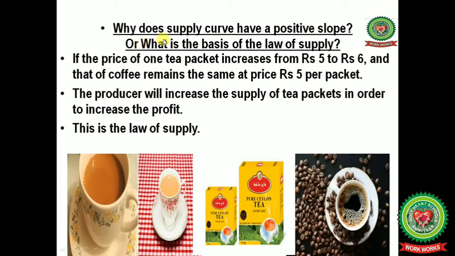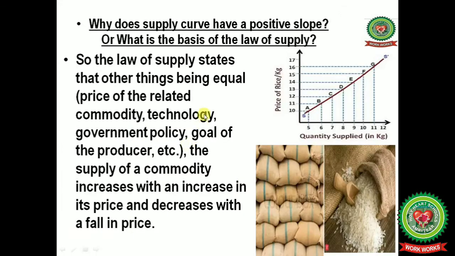Now next one is, why does the supply curve have a positive slope, or what is the basis of the law of supply? Let us discuss it with the help of an example. If the price of one tea packet increases from rupees 5 to rupees 6, and that of coffee remains the same at rupees 5 per packet, the producer will increase the supply of tea packets in order to increase the profit. This is the law of supply.